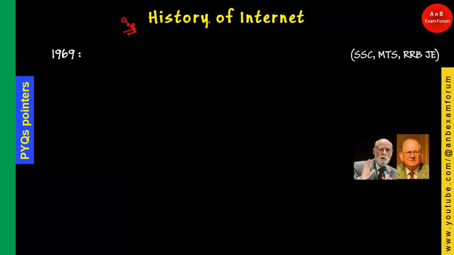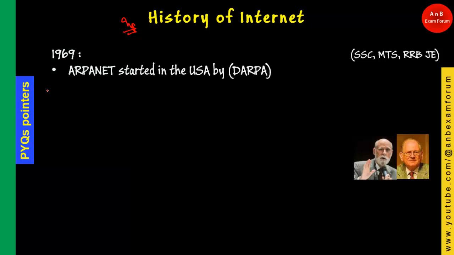What exactly happened in 1969 is that ARPANET started in the USA by the defense agency, that is DARPA. So one network named ARPANET was started in the US by defense ARPA. What does this ARPA stand for?